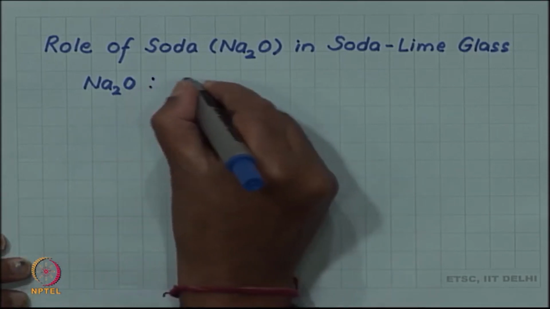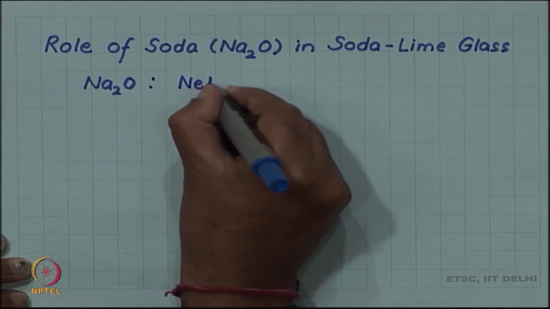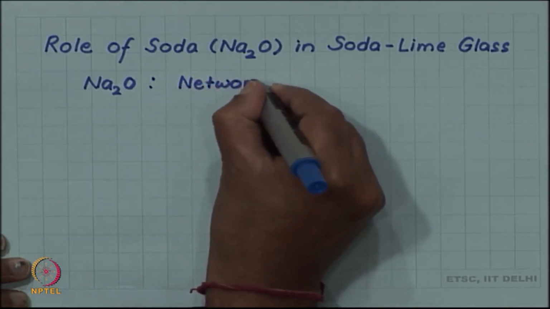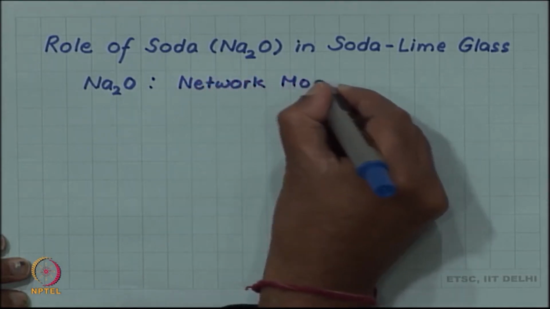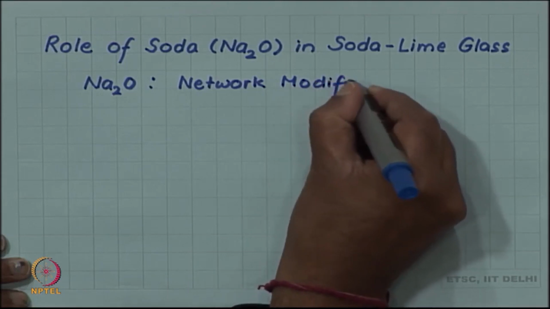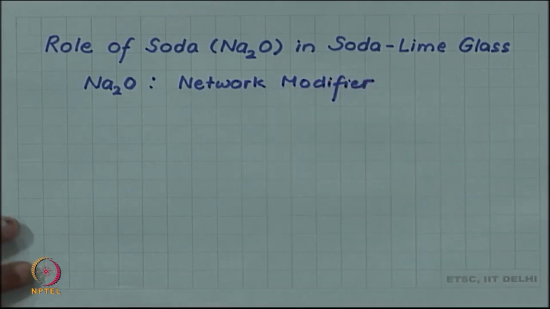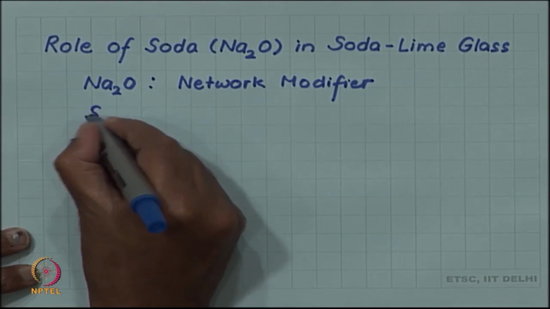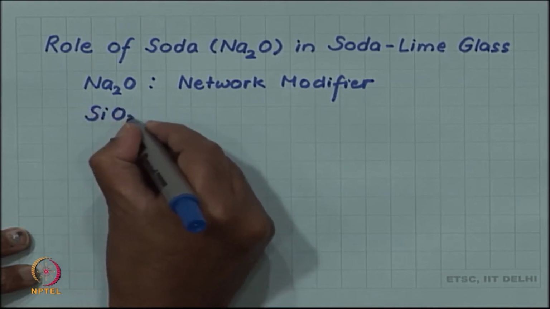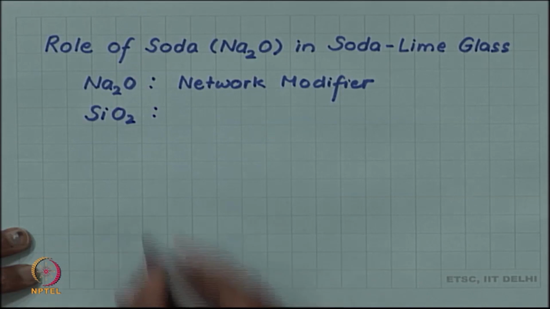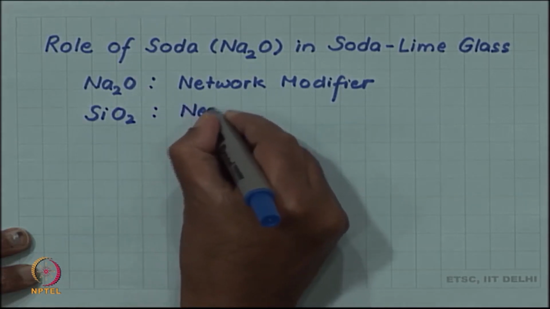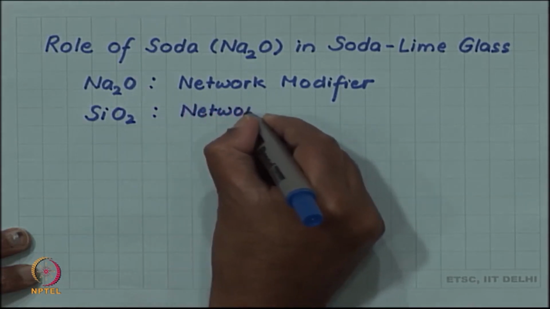That is why Na2O is called a network modifier. Whereas silica, we have already seen, was the one which was forming the network. So, silica is called a network former.